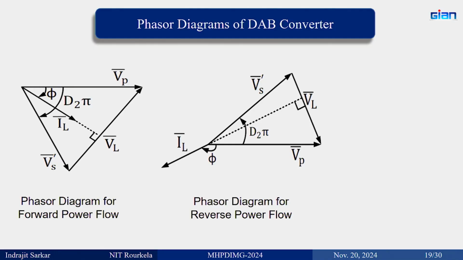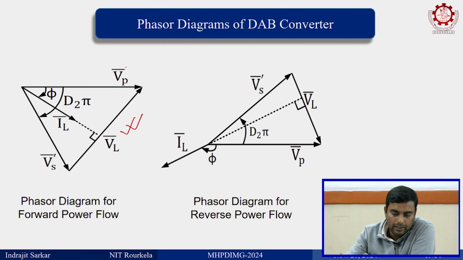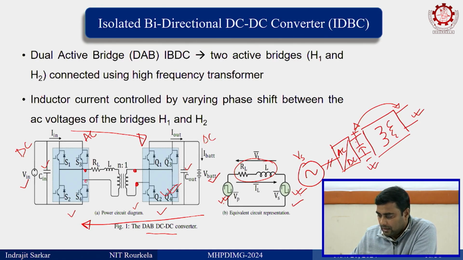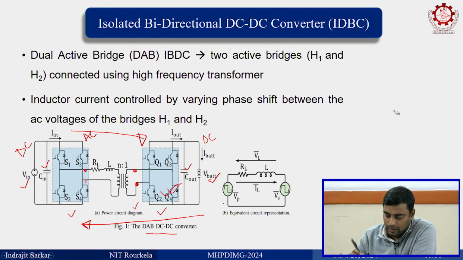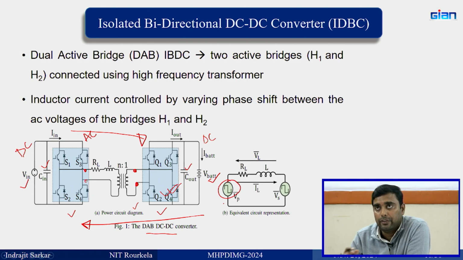Okay. So, this is the inductor drop, and this is the primary voltage and this is the secondary voltage, this is the phase shift. Here the power flow control can be achieved. This H-bridge is generating a square wave, let us take this as a reference. Why are we employing a phasor here? Because we can do first harmonic analysis on this. So, that phasor diagram corresponds to the first harmonic.